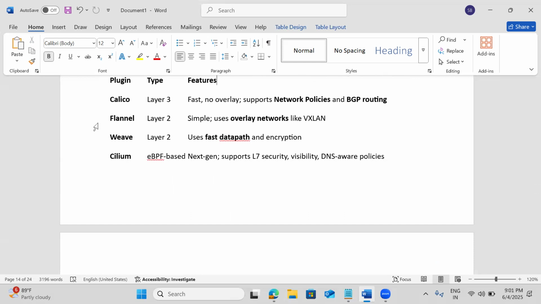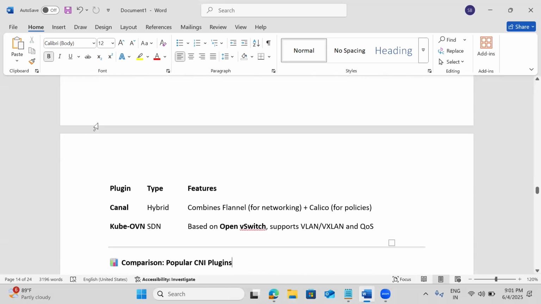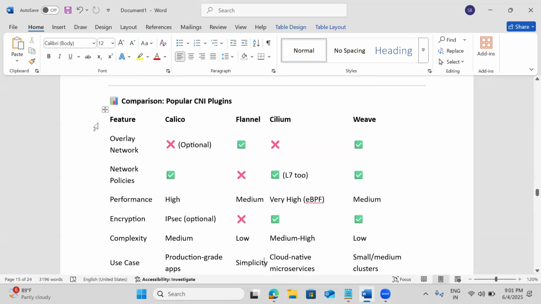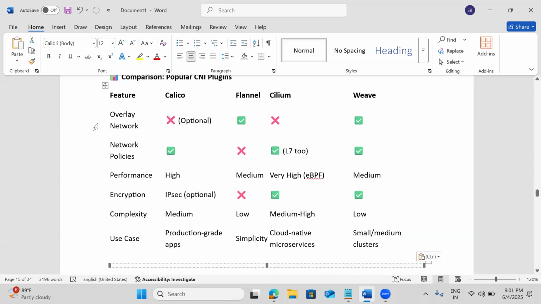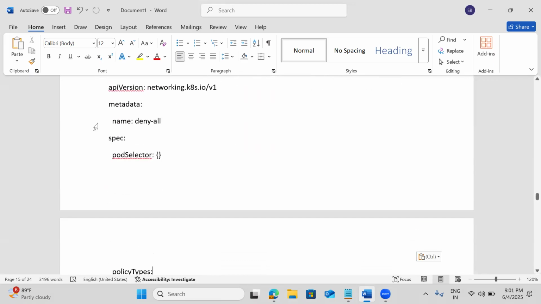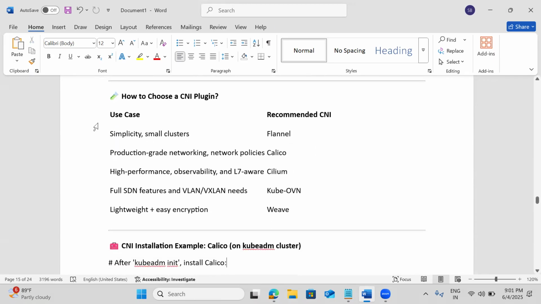There are other types also, but in AWS we have the AWS VPC CNI, and in Azure we have the Azure CNI. It depends upon our requirement, we need to use this. And what network policies are, we'll discuss. As of now, it's too early.